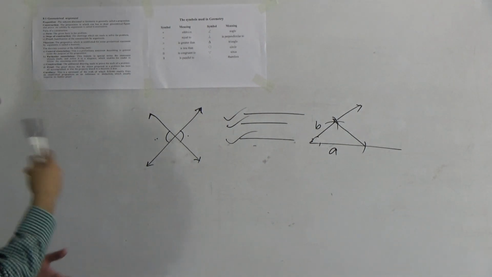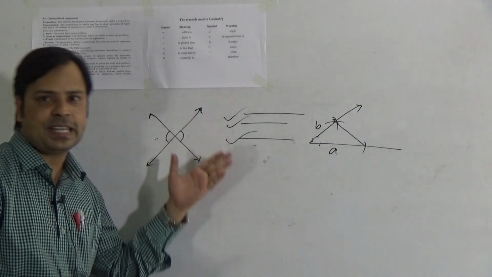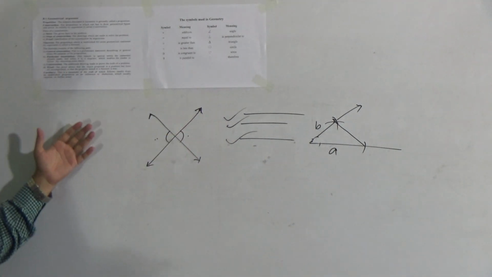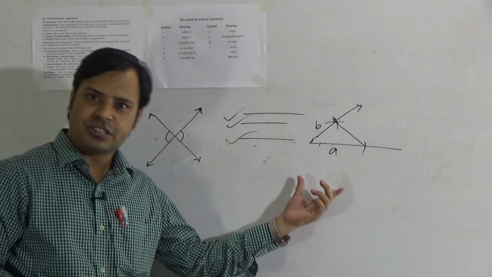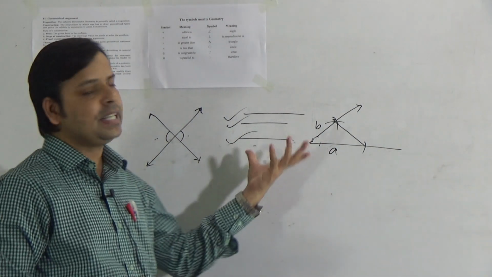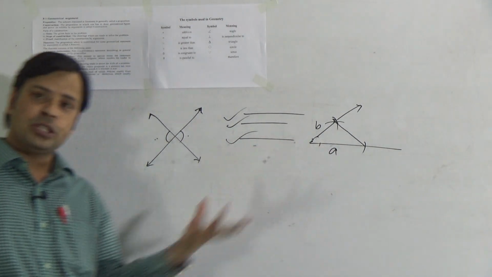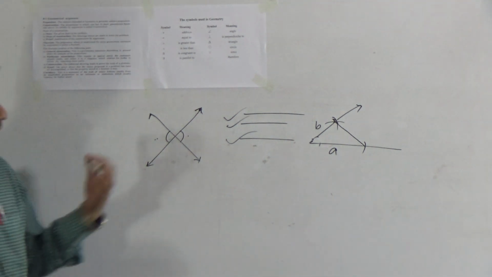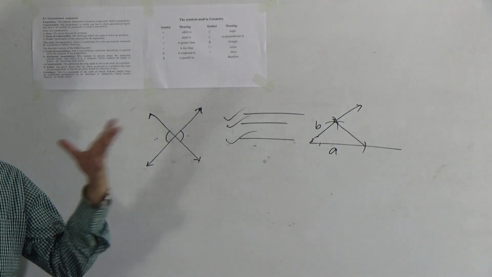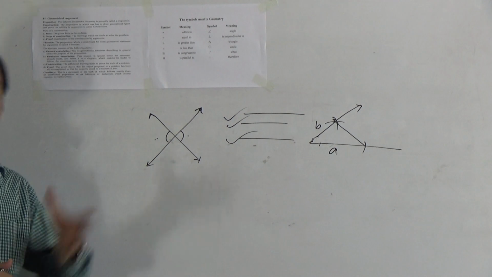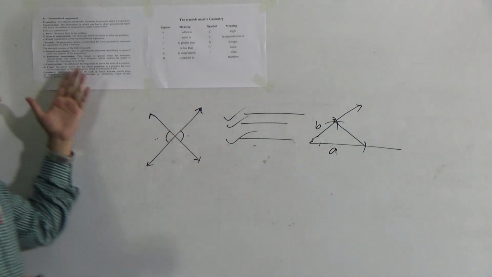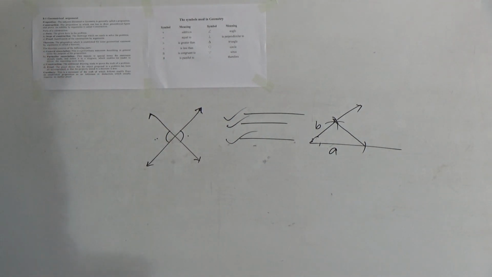At first we write the given information, that is data. Then we draw or construct the figure, and write the description according to the construction, maintaining the sequence. Those are known as steps of construction.